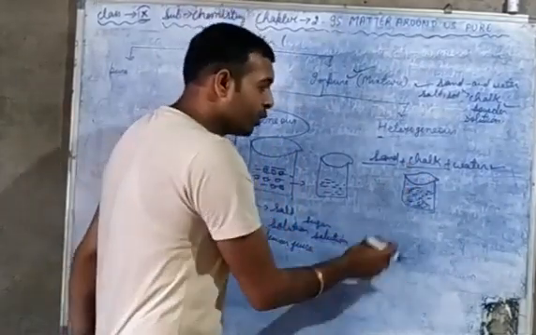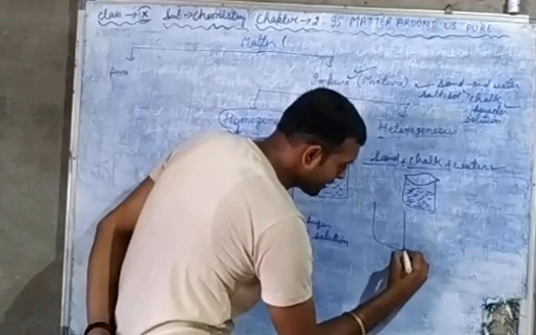One more example, if you mix oil and water.